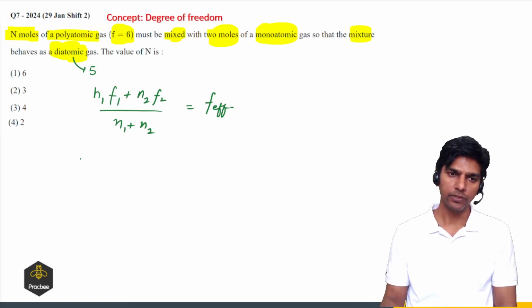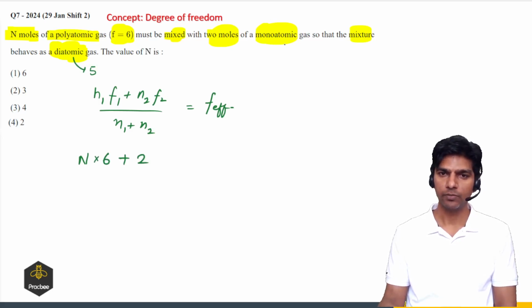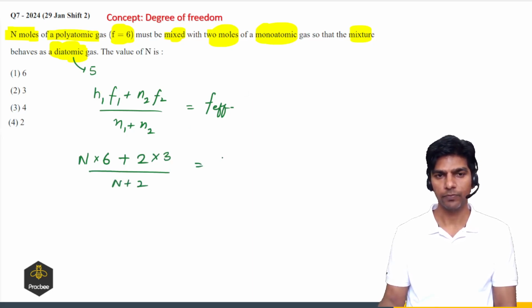So here N1 is given as capital N. For polyatomic gas, F1 is given as 6, N2 is given as 2, and F2, it's a monatomic gas. For monatomic, the degree of freedom is 3, divided by N plus 2, and the effective degree of freedom for the mixture will be 5.